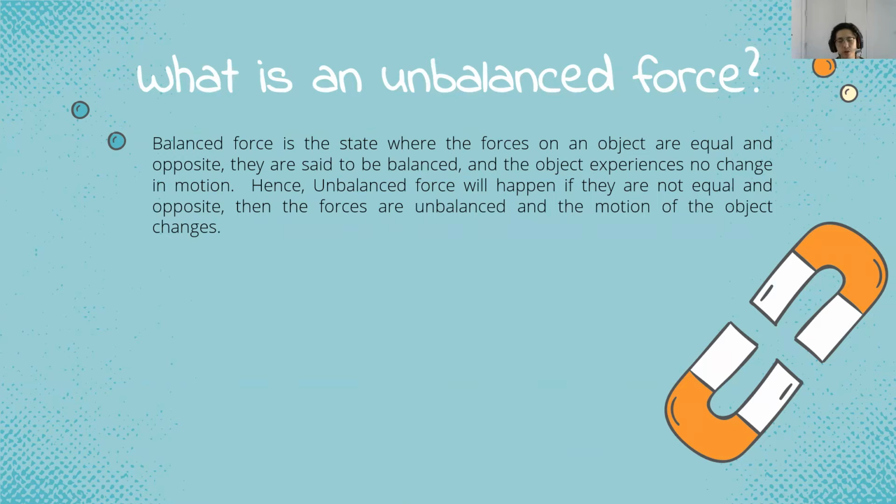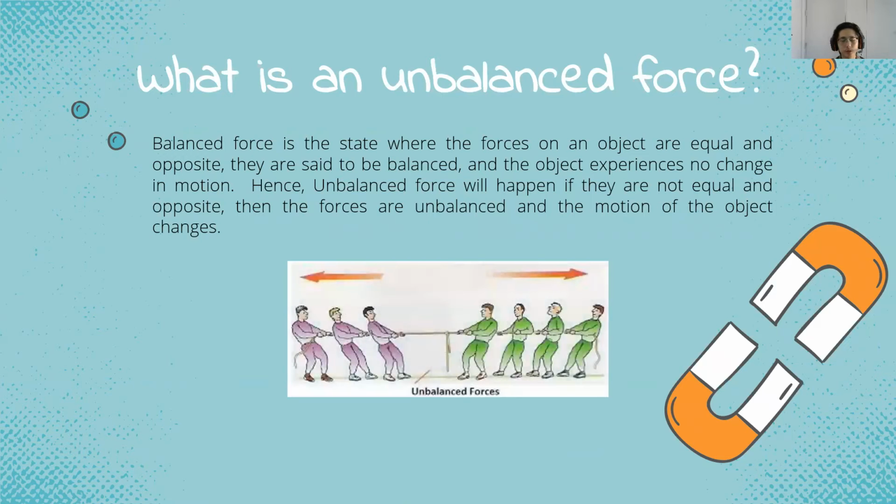We have a visual representation such as this. Just imagine that the force that each person gives is the same. 3 on the left side, 4 on the right side. That's unbalanced because it's a ratio of 3 to 4. It's not the same.